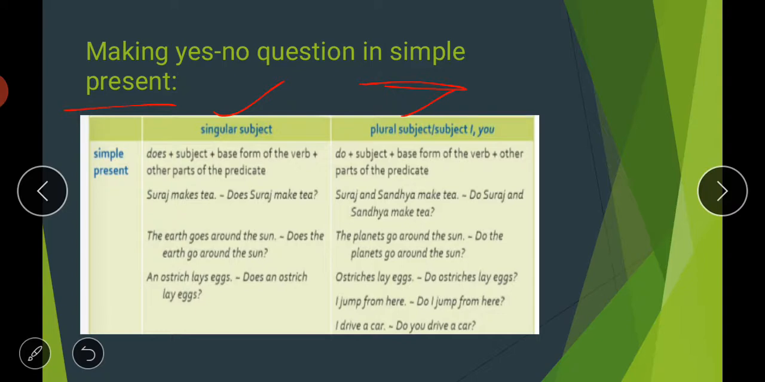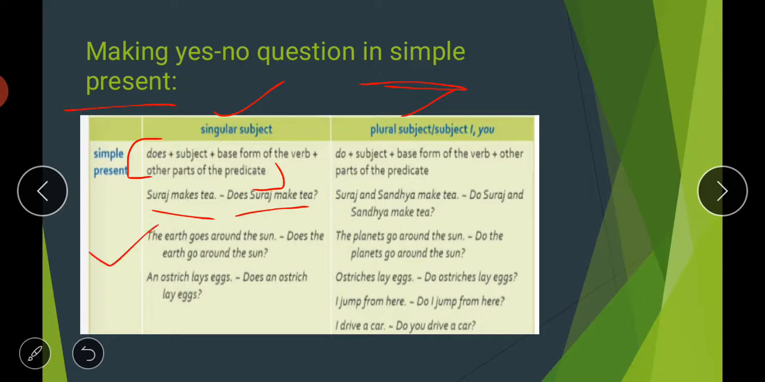In case of a singular subject, the basic form of the question will be: does plus subject plus base form of the verb plus the rest of the sentence. So, Suraj makes tea. Suraj is a single person, so the subject is singular. What you will have to do here is put does at the starting of the sentence: Does Suraj make tea? Why haven't we used do? Because we use do in case of plural subjects and does in case of singular subjects. So Suraj makes tea. How will you make a question from this? Does Suraj make tea?